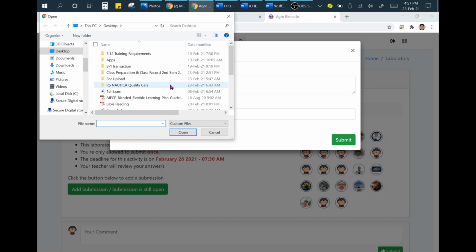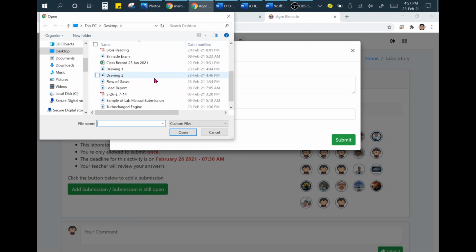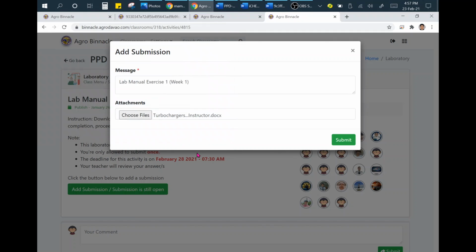Then you have to locate where your Word document file is. So this is the one, for example. You have to click that one, click open, and you have here a file. Then click submit.